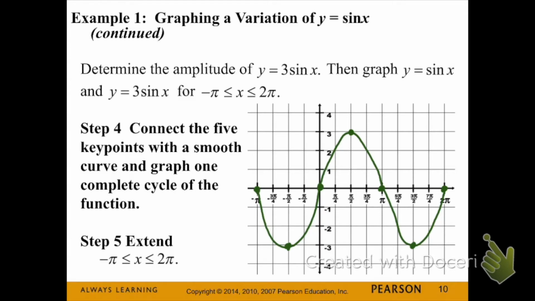Looking at this graph, I can confirm that my amplitude is 3. And my period is from 0 to 2 pi, so it's 2 pi long. In orange, I went ahead and graphed y equals sine of x so that we can compare our orange and green graph. We can see that the green graph has been stretched by a factor of 3, while the orange graph is still just having its highs and lows at 1 and negative 1.